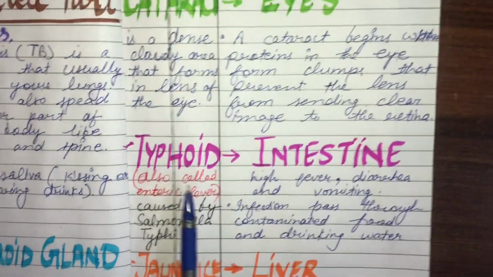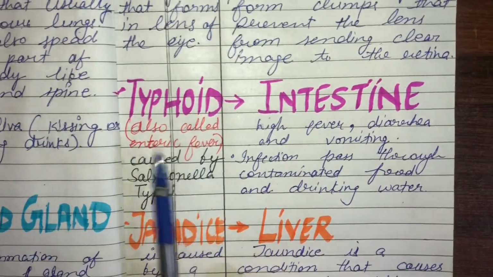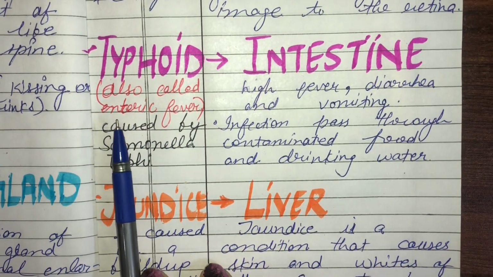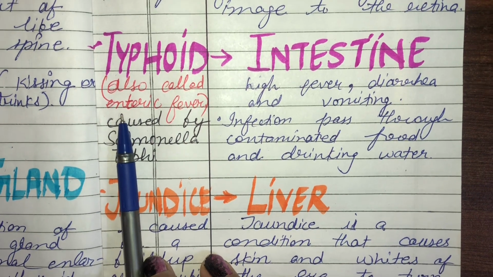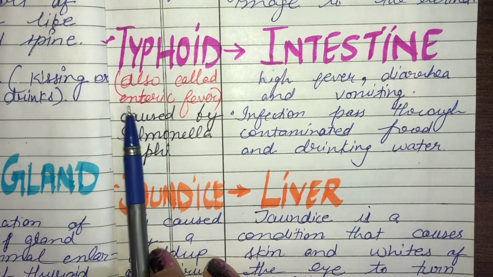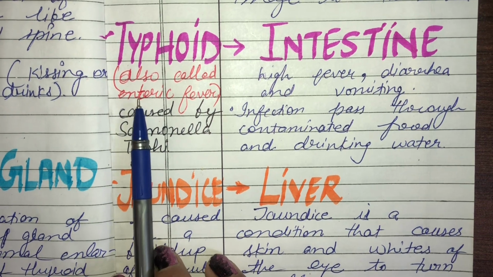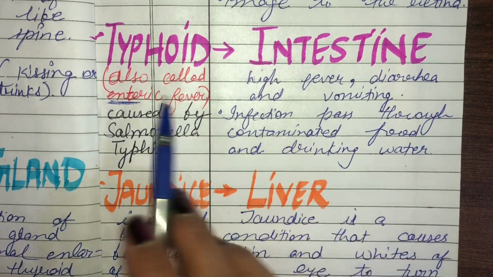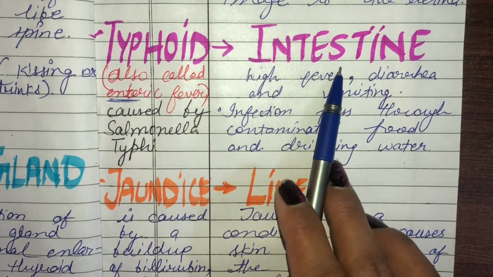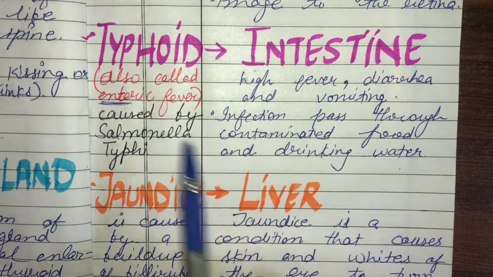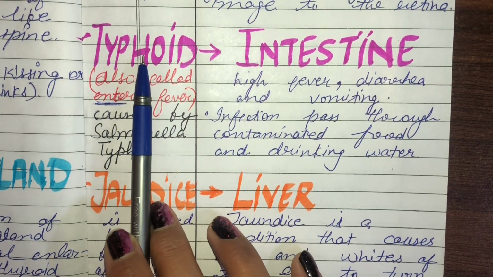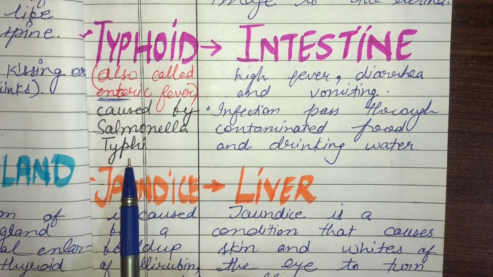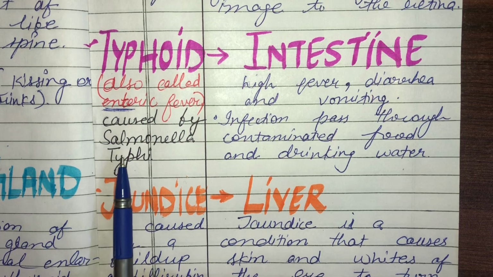So the next disease is typhoid. Typhoid is also called typhoid fever or enteric fever. If you saw the previous video related to medical terminology, you are clear about this word enteric. It is related to the intestine. So typhoid affects the intestine, because it is an enteric fever. It is caused by Salmonella typhi.